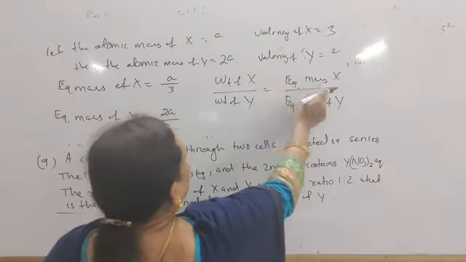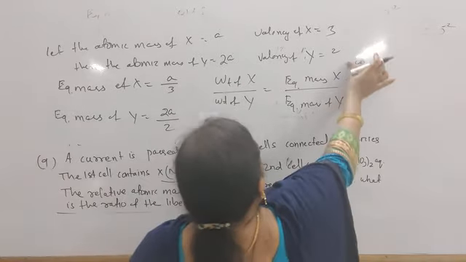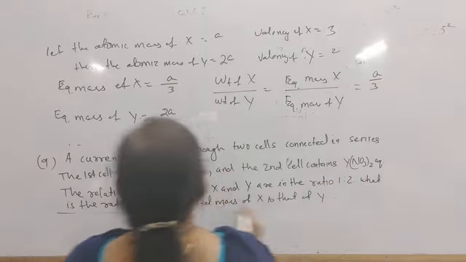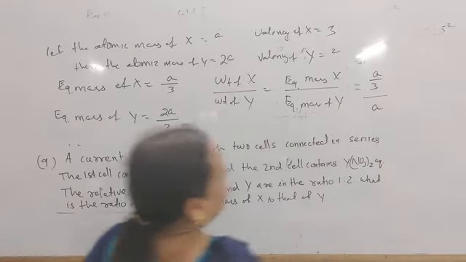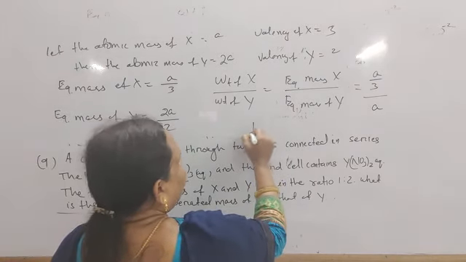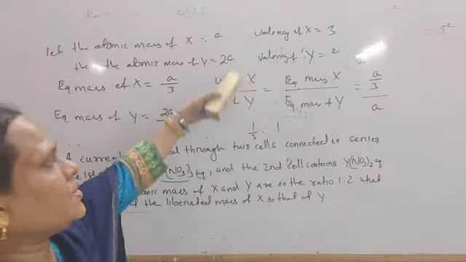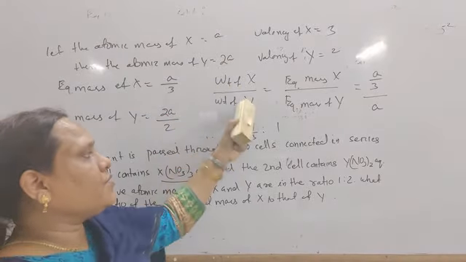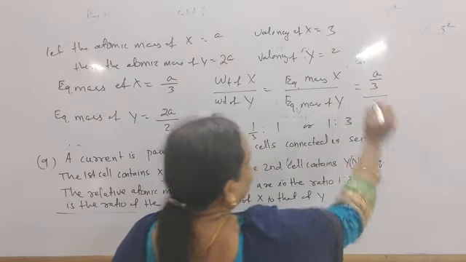So weight of X by weight of Y, equivalent mass of X by equivalent mass of Y. So this is given A by 3 divided by A, that is 1 by 3 is to 1, the ratio between the weights of X and Y. The weight of X to Y is 1 by 3 is to 1, or 1 is to 3.